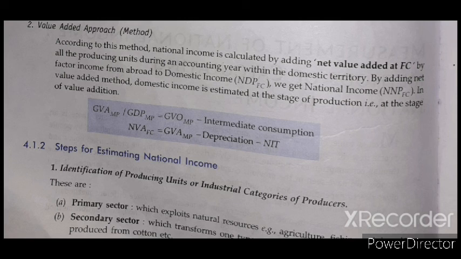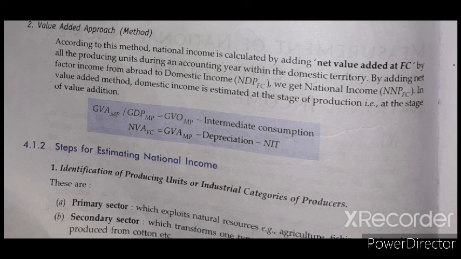Whenever we have to calculate how much value is being added, domestic income is estimated at the stage of production. Domestic income, that means NDP at factor cost, is calculated at the stage of production. Whenever any good is produced, we have to calculate the value of domestic income. So now we will calculate the gross value added at market price, GVA MP. It is also called GDP MP.